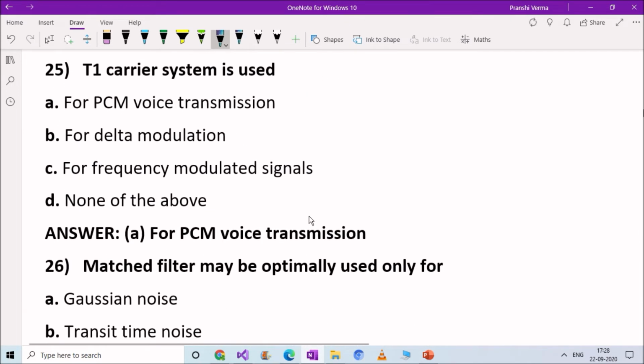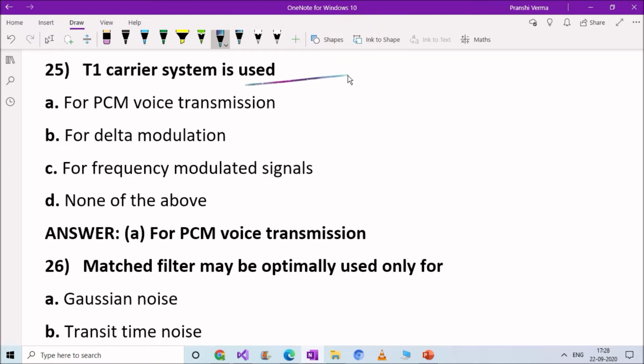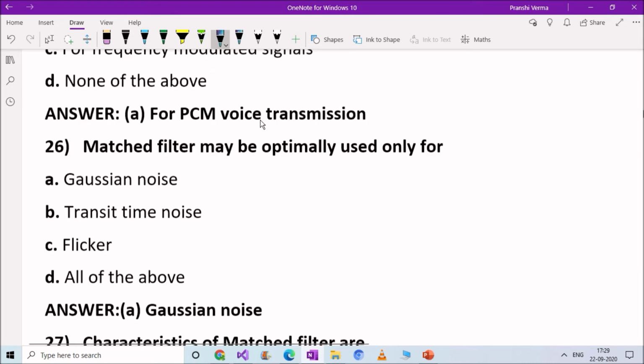Next question. T1 carrier system is used for: option A, PCM voice transmission; option B, delta modulation; option C, frequency modulated signals; option D, none of the above. Right answer is option A. T1 carrier system is used for PCM voice transmission.